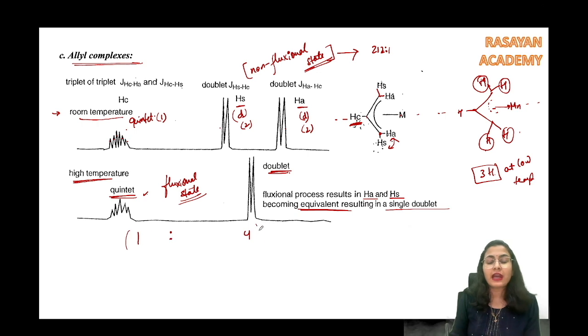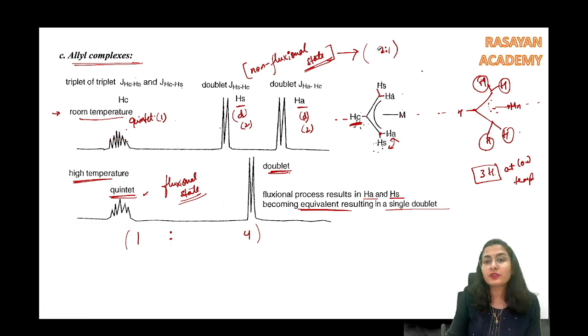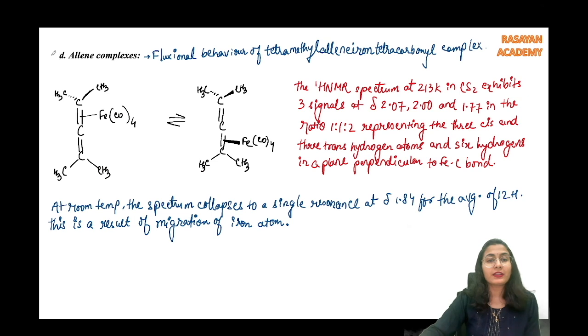ठीक है, तो ये आप थोड़ा सा change करना उस question में जो मैंने previous एक session में करा दिया है. I already made you do this question, okay? So just make this change. 2:2:1 in the non-fluxional state and 4:1 in the fluxional state for this particular allyl complex. ठीक है, allyl complex of manganese was the question, right? So that's why guys these questions are very important क्योंकि सारे आ चुके हैं PYQ के अंदर.